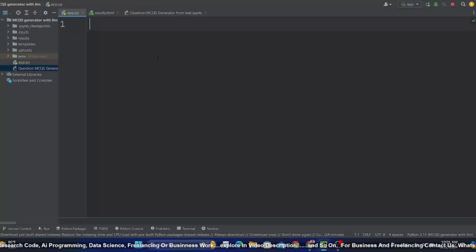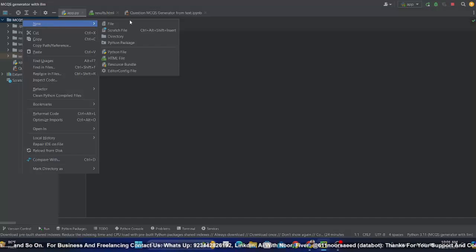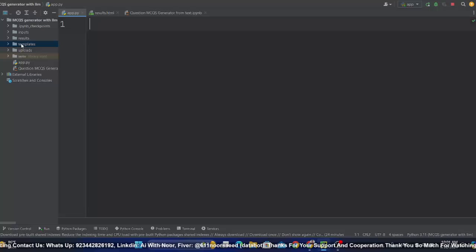सबसे पहले काम आपने ये करना है कि अपना कोई भी IDE ओपन कर लें, like PyCharm or VS Code. So Flask need templates. So you need to right click on your external folder, go to new and click on directory. Once you click on directory, then create a folder by the name of templates. You just need to create this one. You don't need to create this inputs, results, uploads. It will be automatically created.